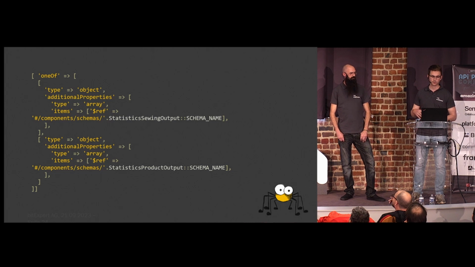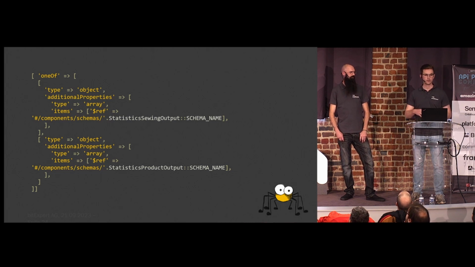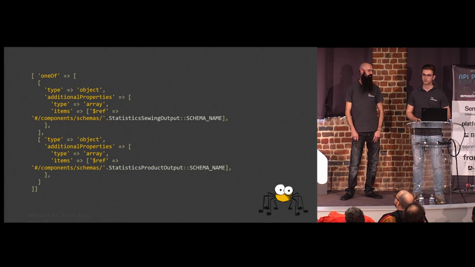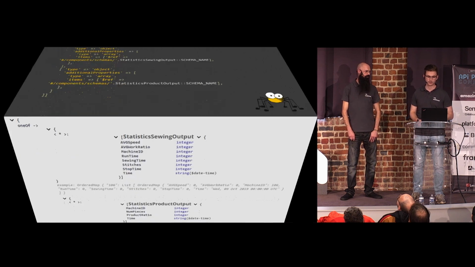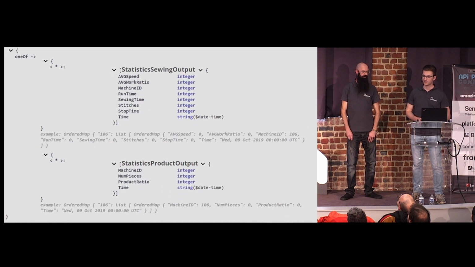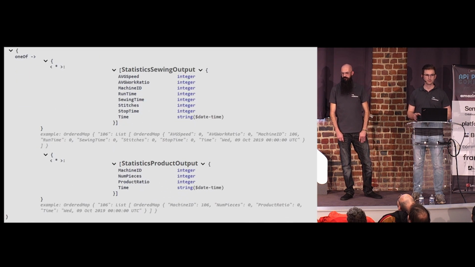And we extended it with a one-off scheme. We used output classes to define the different output responses. And so we could also reuse the auto-generated stuff from API Platform and didn't have to do everything manually. And yeah, here you can see this is the basic output that we created. We also added some examples, and in the end, this all turned out like this.